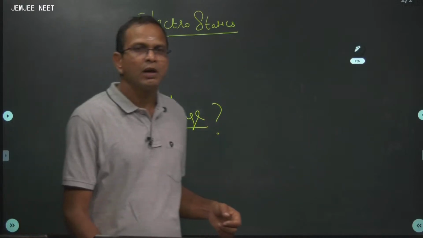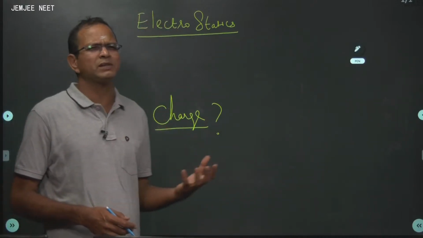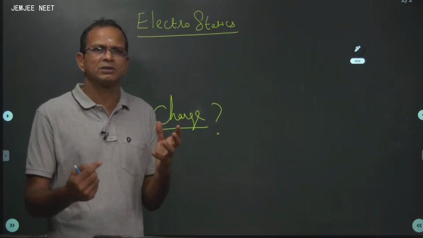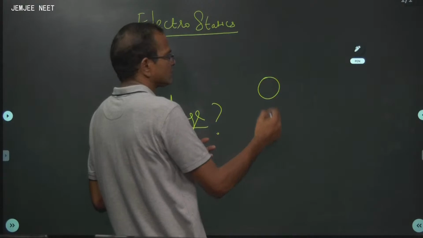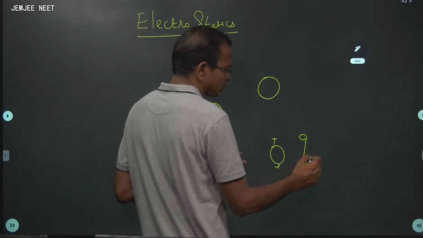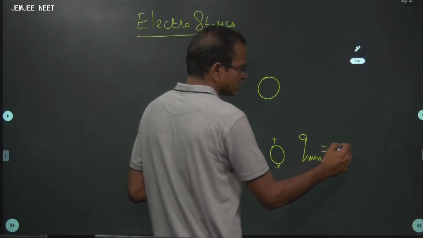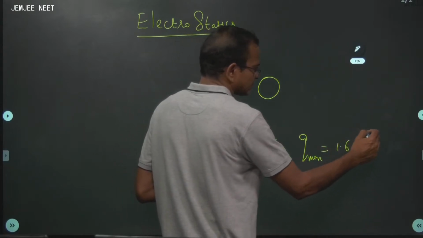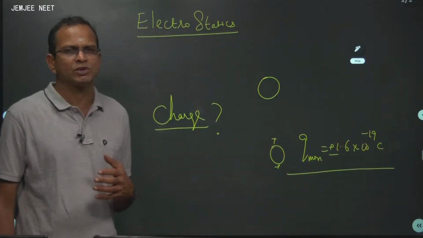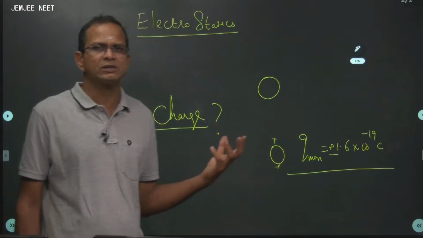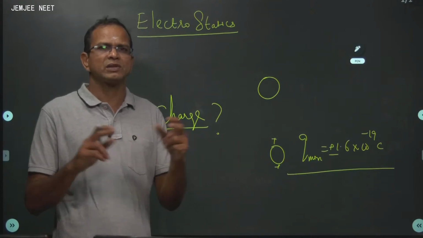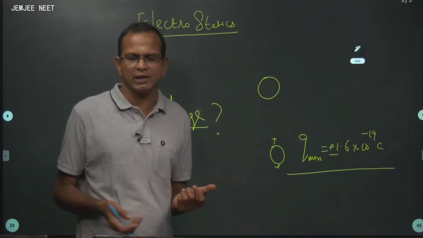Then comes how to charge a body. What are the properties of charge? Charge is quantized, meaning the minimum charge on a given body. Suppose it's a body that has some charge in it. What's the minimum possible charge? The minimum possible charge is 1.6 times 10 to the power minus 19 coulomb, plus or minus. You can't have less than this. So, charge is quantized and charge is conserved. Like charges repel each other and unlike charges attract each other. That is what interaction is.